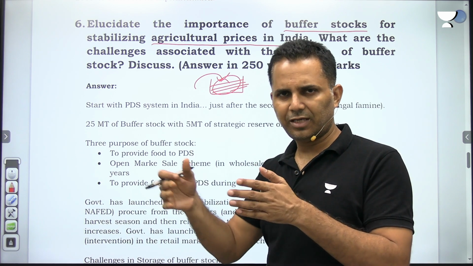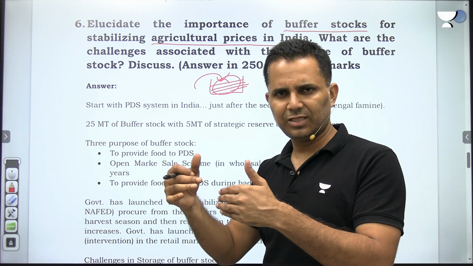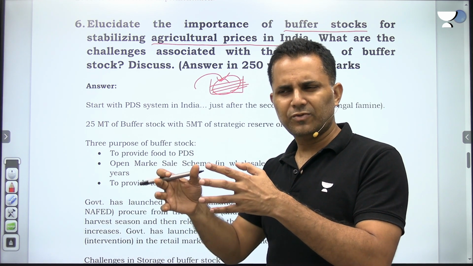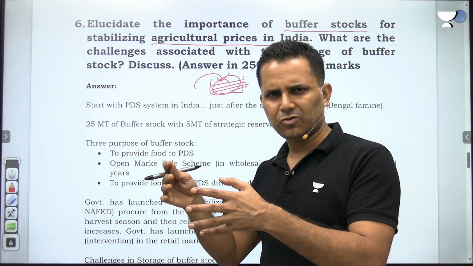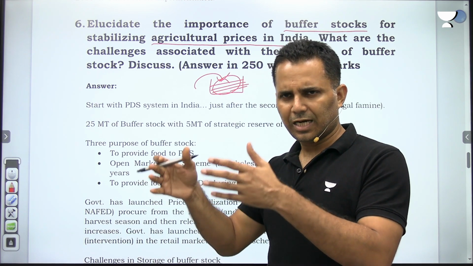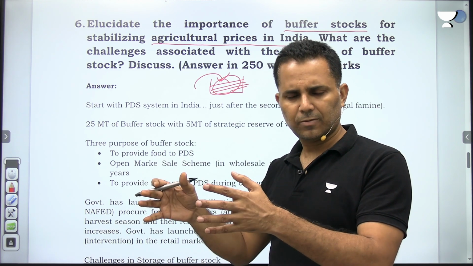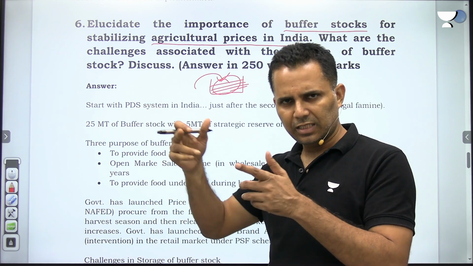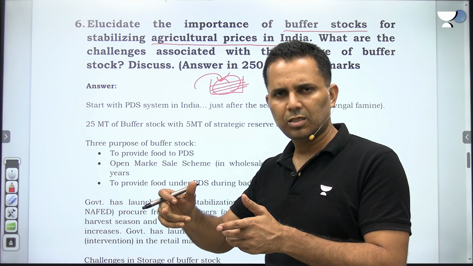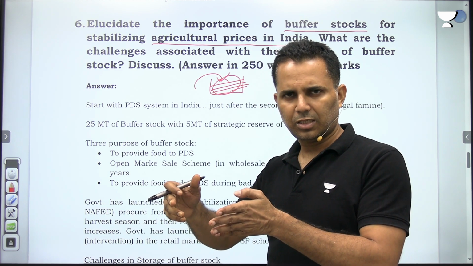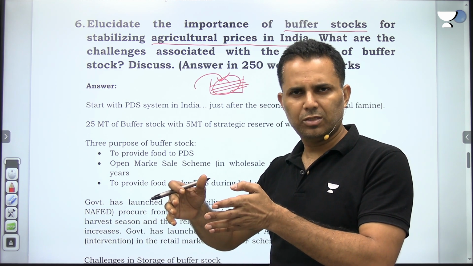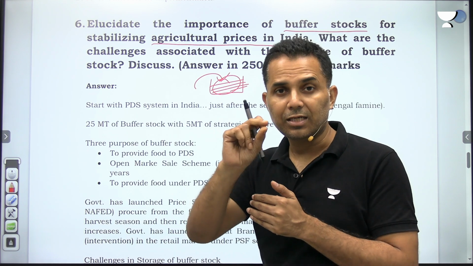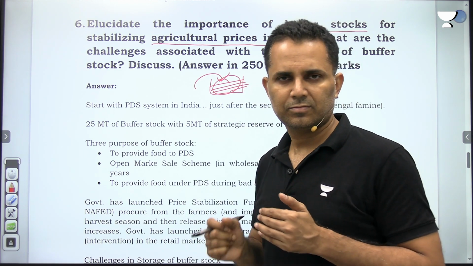Some other agency, not FCI, NAFED will procure from the farmers during the harvesting season those crops which are volatile, like pulses, potato, onion, and they will store them. If there is a price spike in future, then from this stock, these food items will be released in the market at a regulated price.